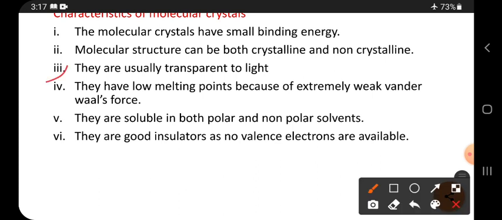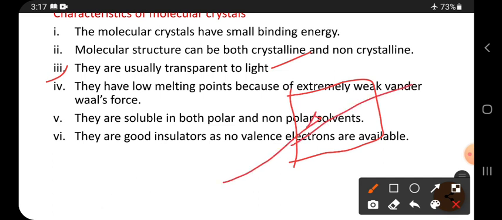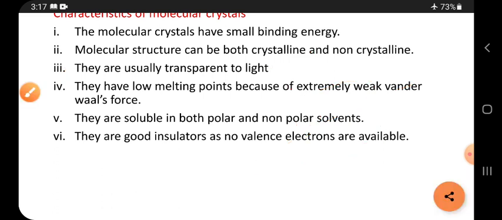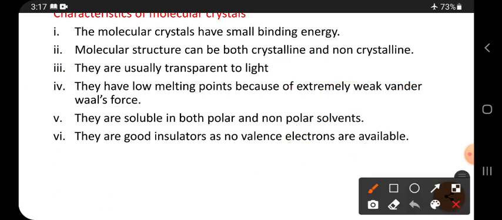They are usually transparent to light. So if you allow light, it can easily pass through a molecular crystal, so it can act as a transparent one. They have a low melting point, as I just said, because extremely weak van der Waals forces are present. When the force of attraction between the atoms decreases, the melting point also decreases.